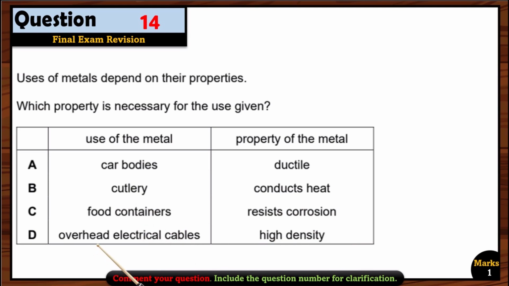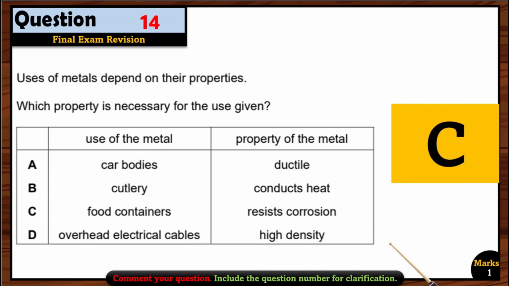Why is option D not right? Overhead electric cables, the property of the metal should be low density. We use aluminium because it has low density. That's why we use them in overhead electrical cables. So now we are just left with option C. That is right. Why do we use metals to make food containers? Because they can resist corrosion. So option C is correct.